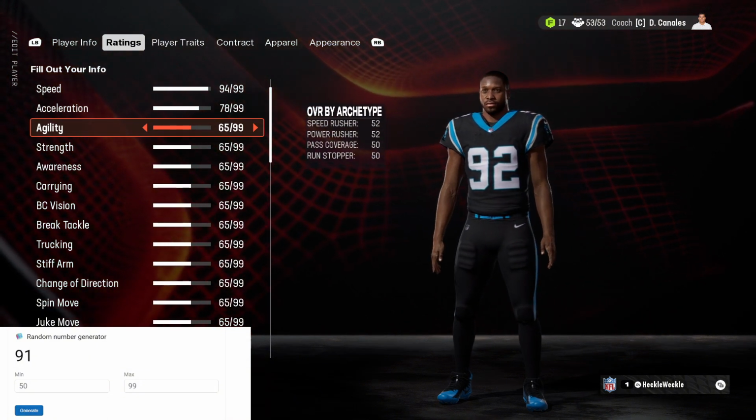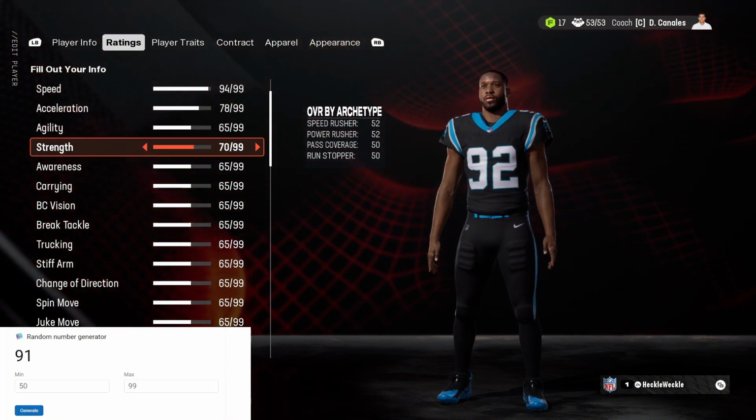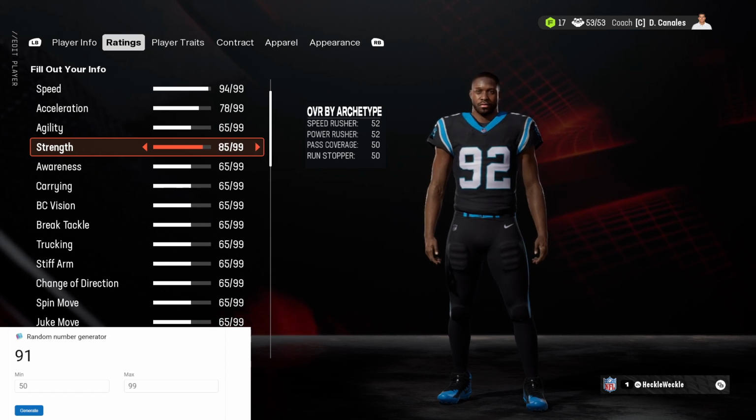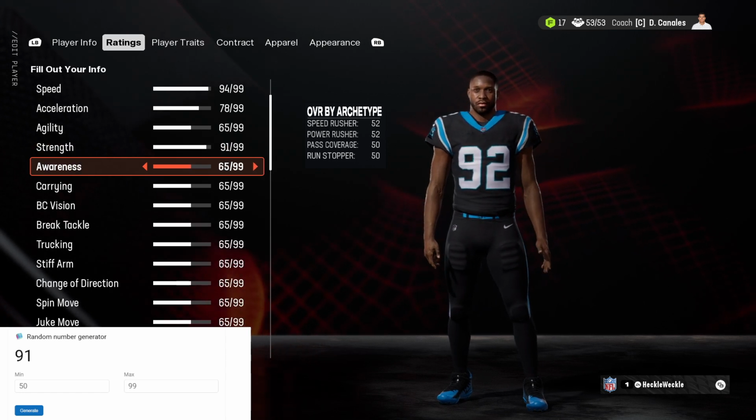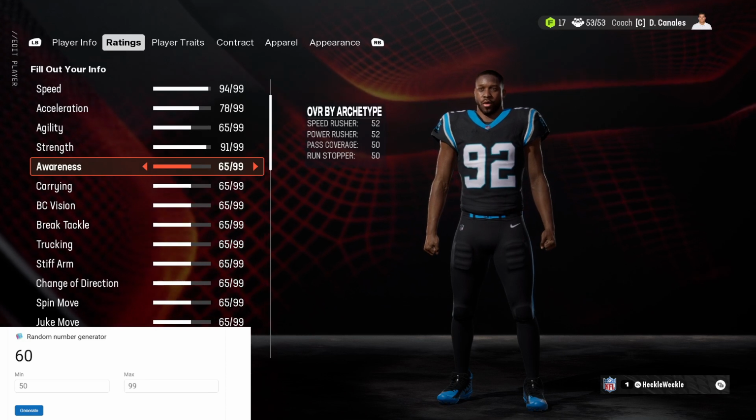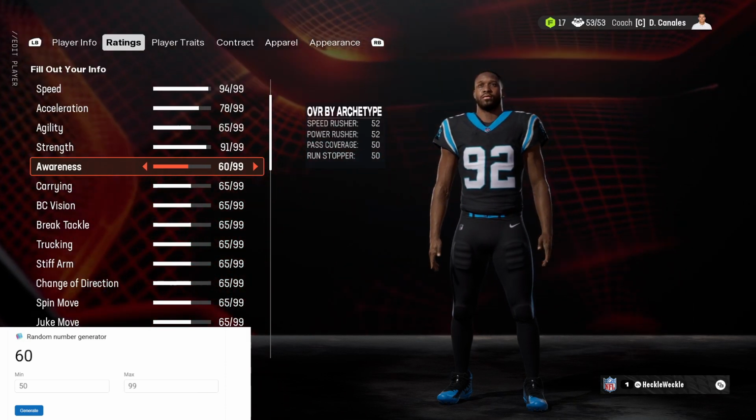Next one is strength, 91 strength. That is huge. Very strong left outside linebacker. That is really, really good for this build. Next up is awareness, and it will be a 60. So he's not aware at all.